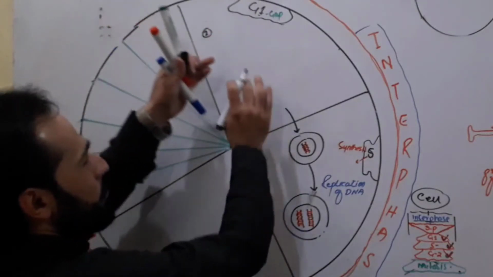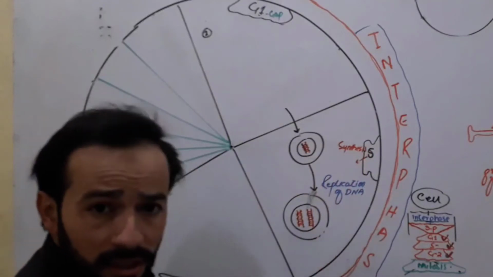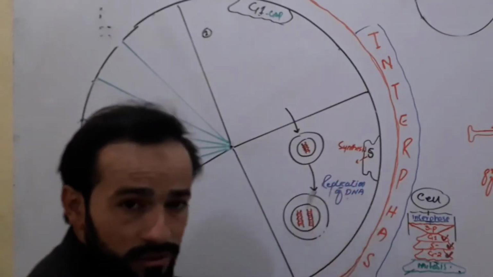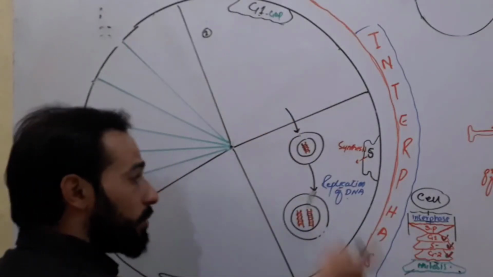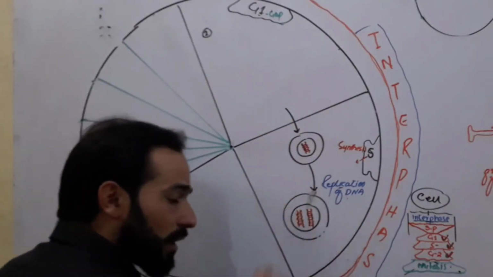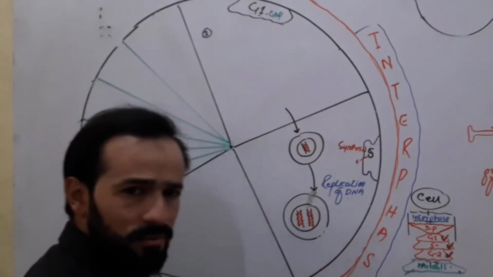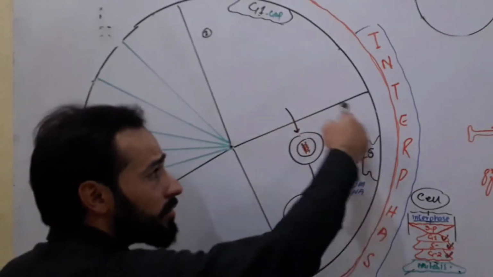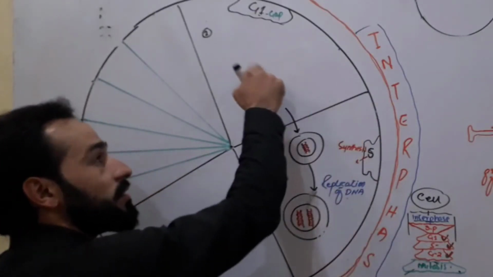Let us write some important points that occur in G1. We already know that during S phase, or synthesis phase, DNA replication occurs, right? To make this DNA, we need enzymes, proteins, nucleotides, and many different substances. All the substances required for S phase are synthesized here.